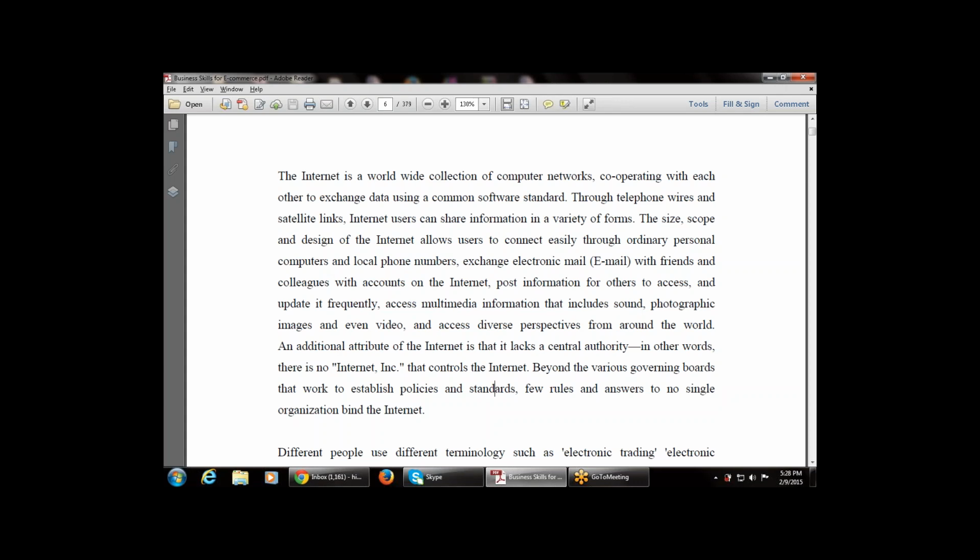Beyond the various governing boards that work to establish policies and standards, few rules bind the internet, and it answers to no single organization. That is, there is no binding on the internet.